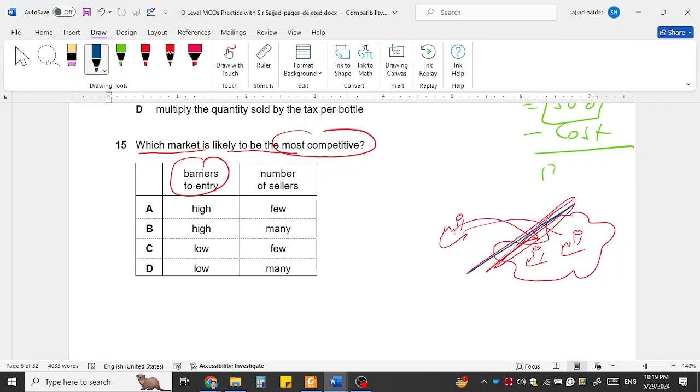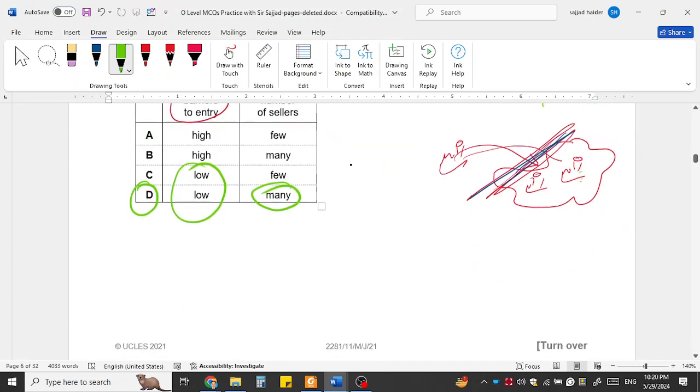In the same way, in telecom and airline, there is a restriction of heavy cost involved in entering. So there are barriers. A market is more competitive when there are many buyers and many sellers; it is called a competitive market. When there are low barriers, it will be more competitive. And if there are many sellers, then there will be more competition. More competitive means more competition. So D will be the right answer in this case.